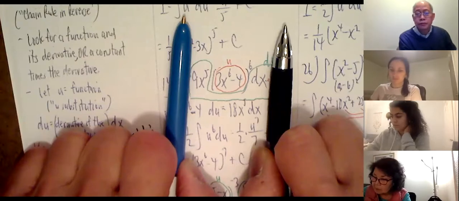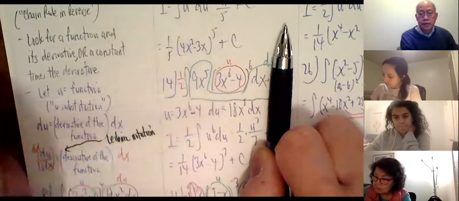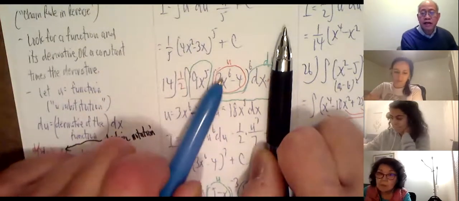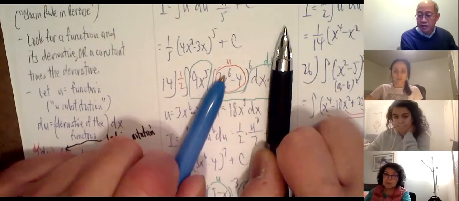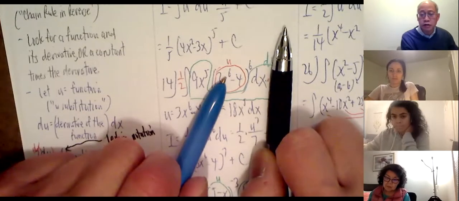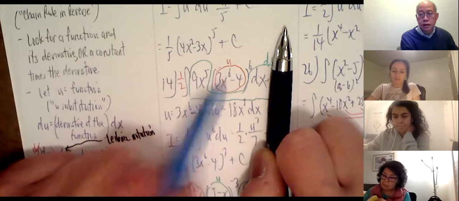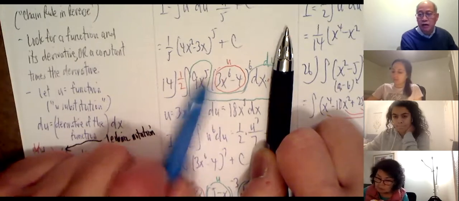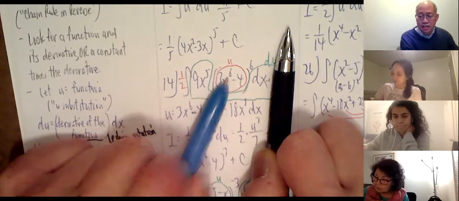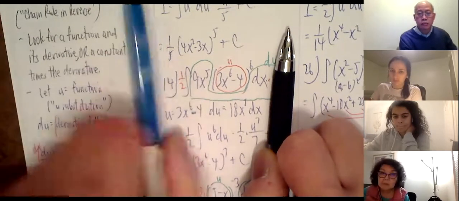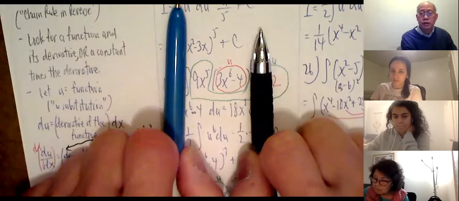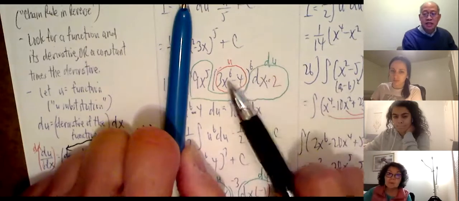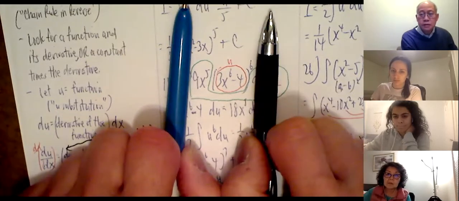Now, one thing you should be comfortable with is that the derivative of something with x to the 6th is going to have an x to the 5th, right? So that sort of tells you which way to go. The derivative of x to the 5th is going to have an x to the 4th, which I don't have. But the derivative of x to the 6th is going to have an x to the 5th. So the most likely way to go is to say, let this thing be my u.